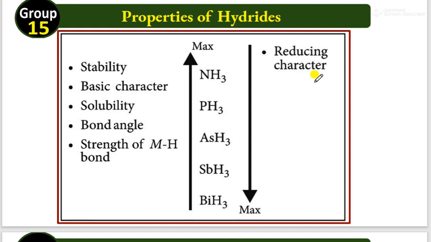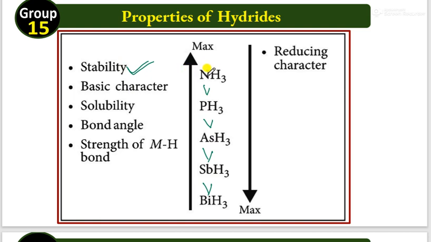Look at students, a lot of students make mistakes here. Remember the hydrides they have given: ammonia, phosphine, arsine, stibine, bismuthine. What they have given is the stability order. Ammonia is more stable than PH3, PH3 is more stable than AsH3, and the stibine hydride. Why is there this stability?